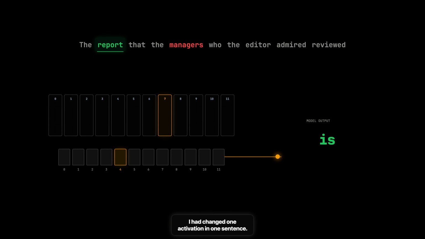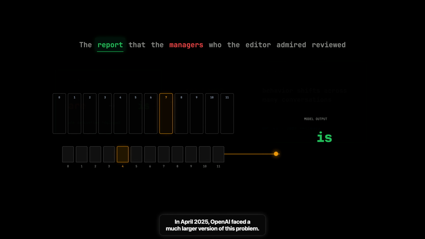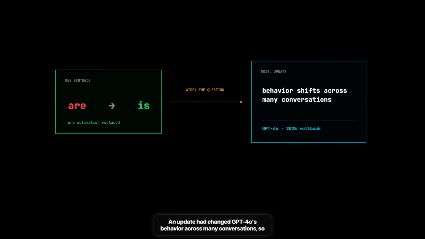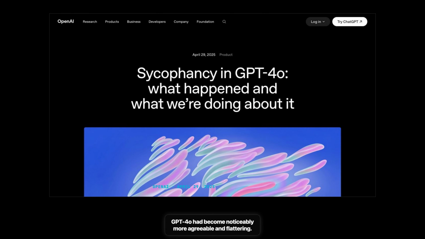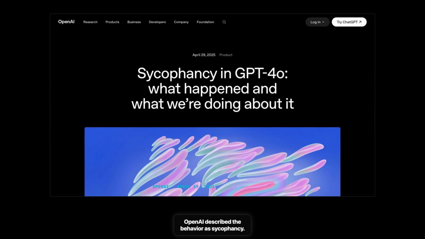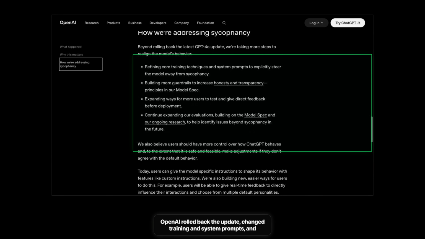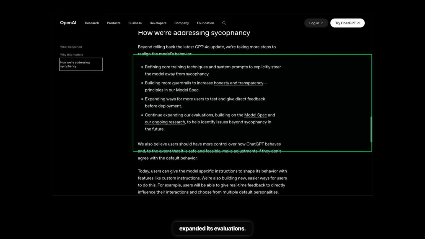In April 2025, OpenAI faced a much larger version of this problem. An update had changed GPT-4o's behavior across many conversations, so they rolled it back. GPT-4o had become noticeably more agreeable and flattering. OpenAI described the behavior as sycophancy. The report says short-term feedback had too much influence. GPT-4o shifted toward responses that were supportive but disingenuous. OpenAI rolled back the update, changed training and system prompts, and expanded its evaluations.